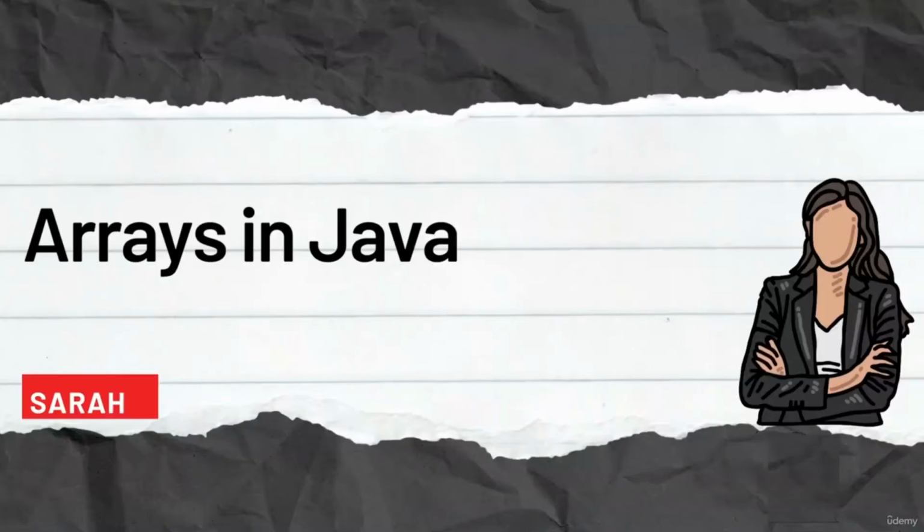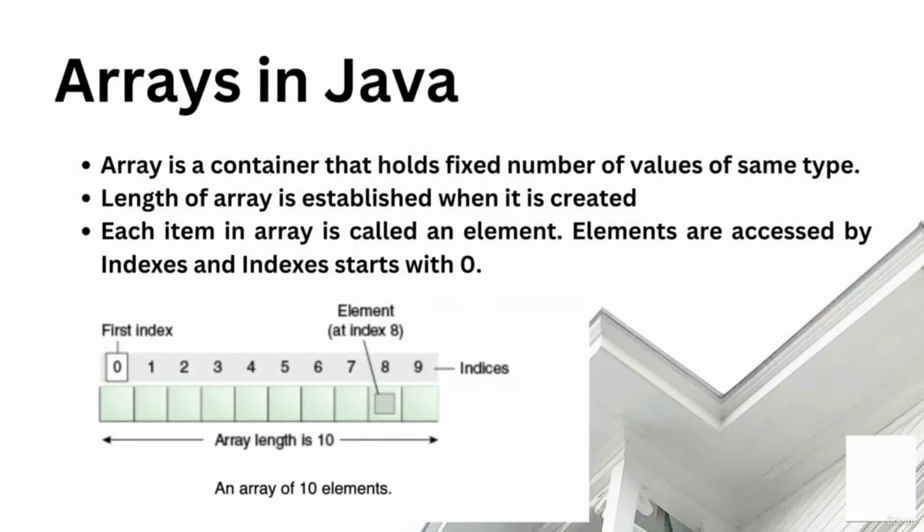Next, we will see what arrays in Java are and how to use them. An array is a container that holds multiple values of the same data type. So you can have an array of strings, you can have an array of integers, you can also have an array of user-defined types like car or person. The length of an array is established at initialization time.